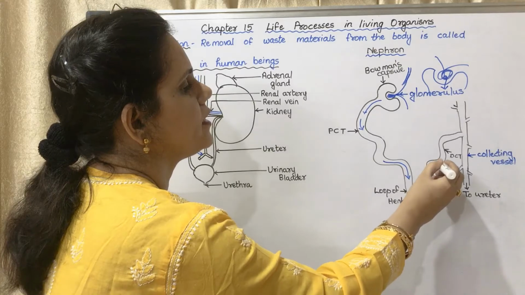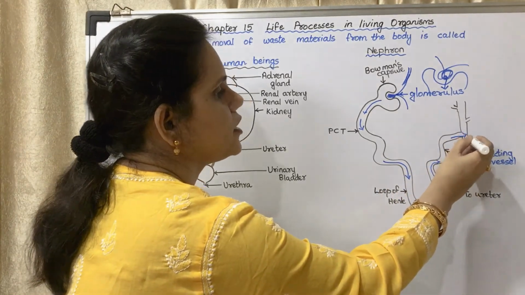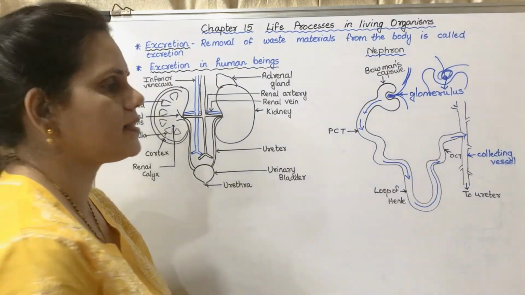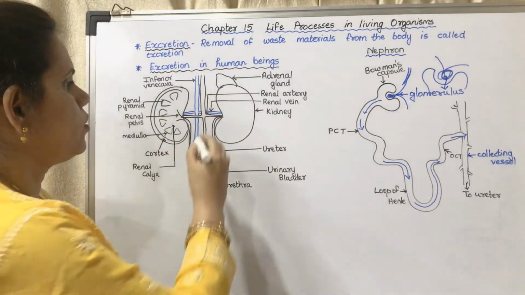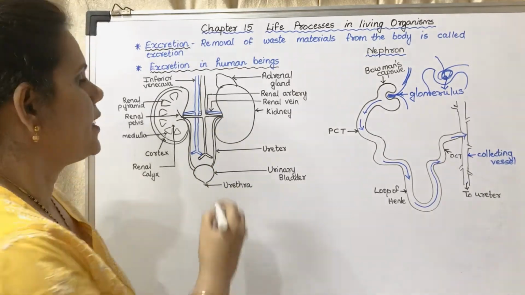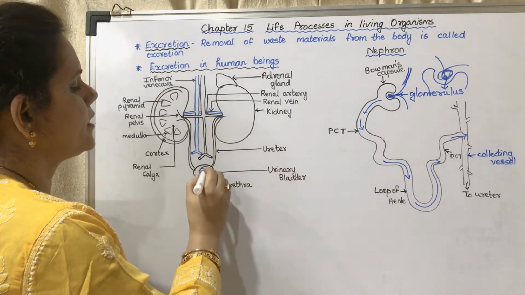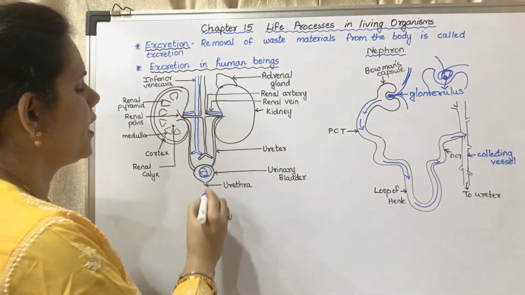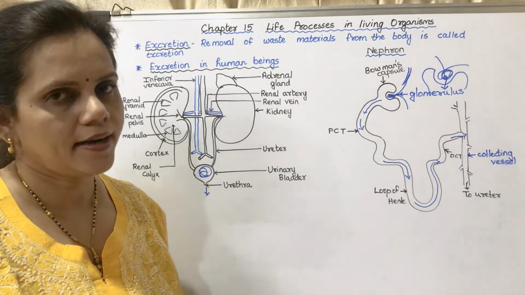From the loop of Henle, it enters the distal convoluted tubule, then the collecting vessel, which is connected to the ureter. The ureter comes out of the kidney. From the ureter, it gets connected to the urinary bladder, and it is given out through the urethra at particular intervals.